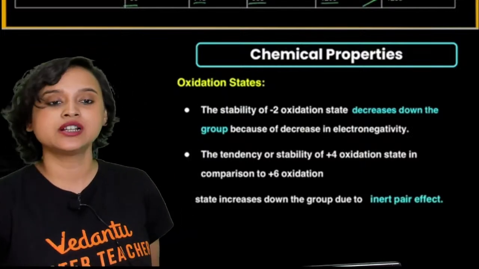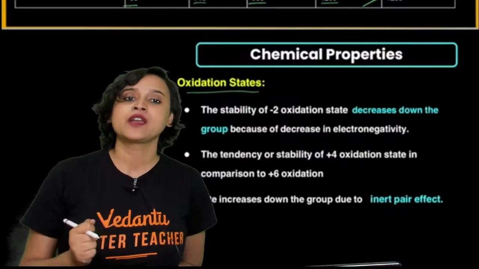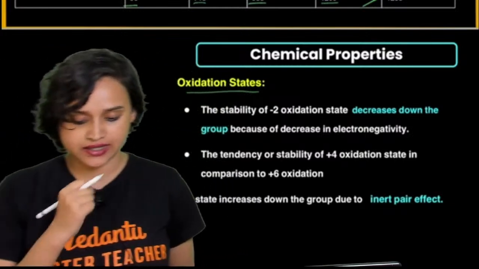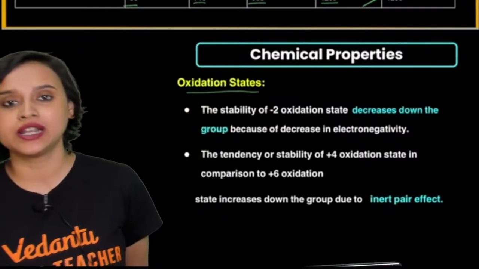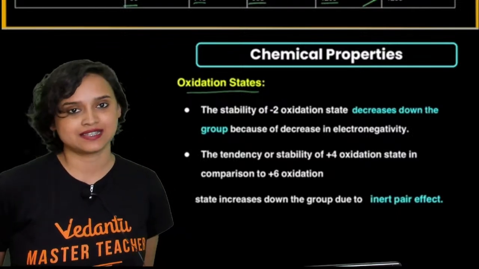The chemical properties of the oxygen family, first of all, let's talk about oxidation state. We know that oxygen commonly can show a -2 oxidation state, right? And you know that the stability of the -2 oxidation state decreases down the group? Why?